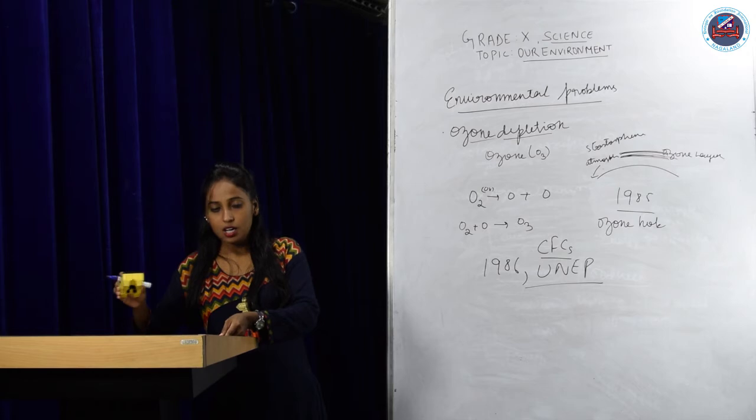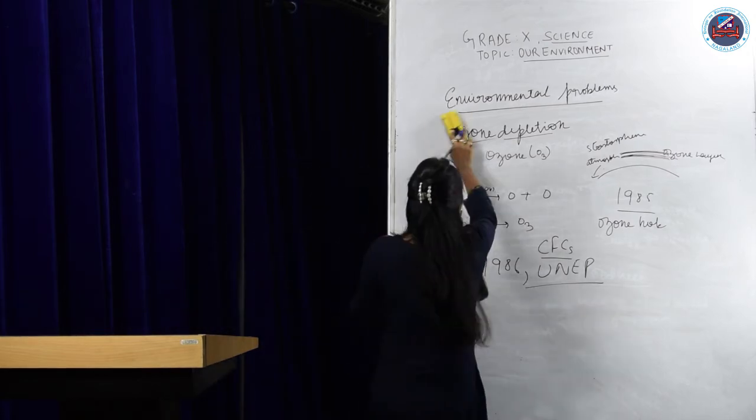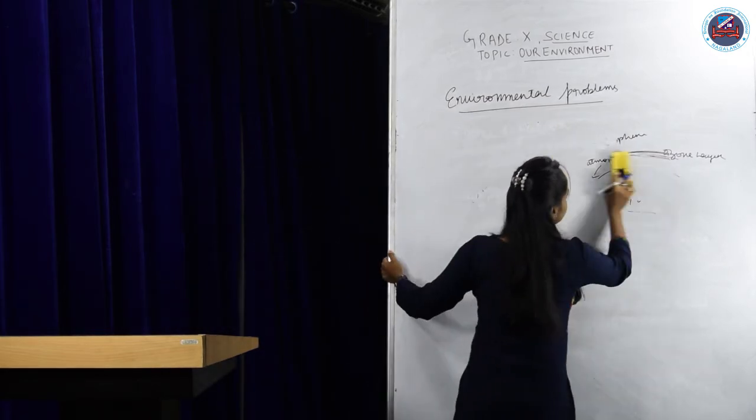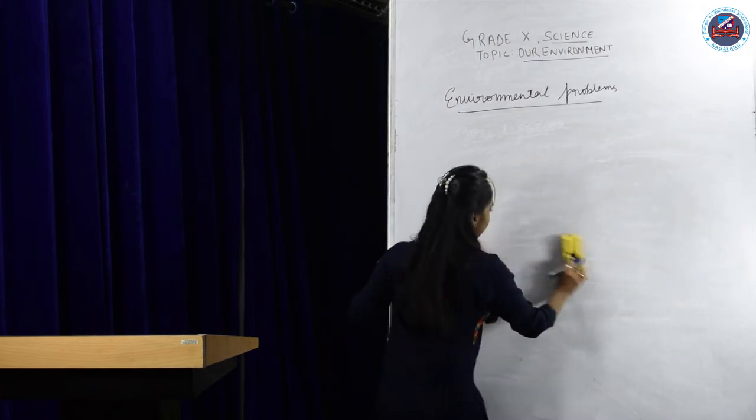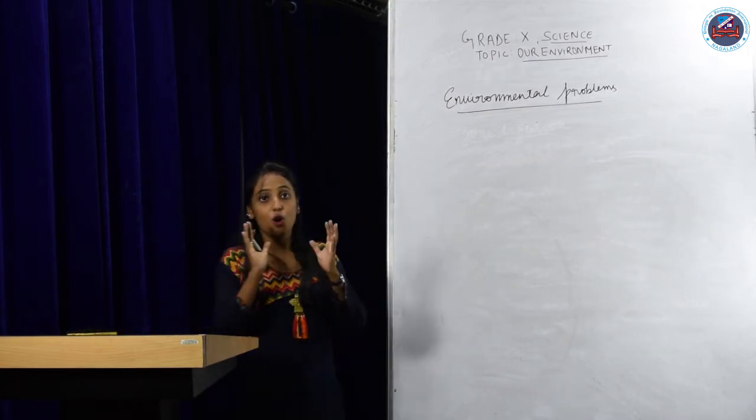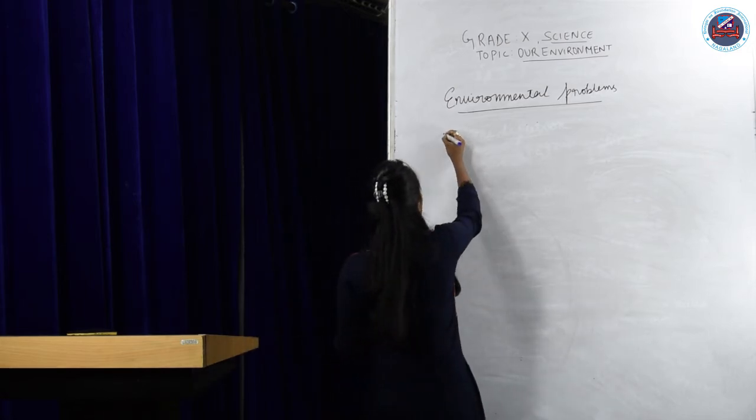Now let us talk about another environmental problem, that is waste disposal. Another big issue or a great problem in our environment is waste disposal.